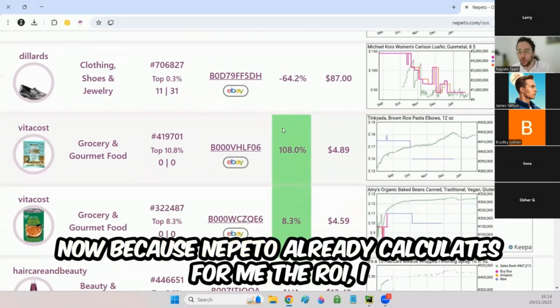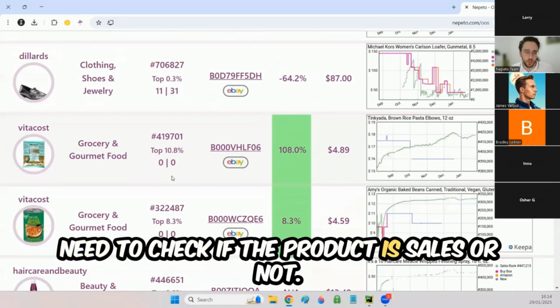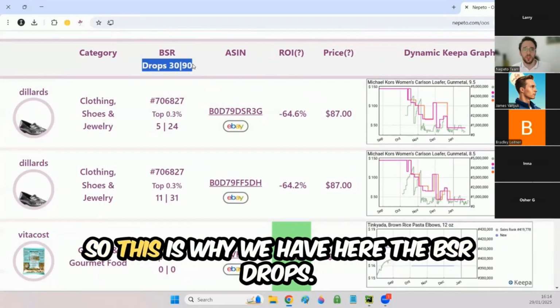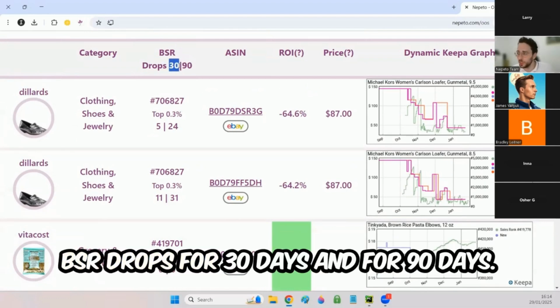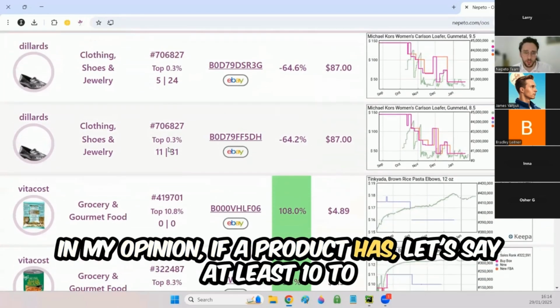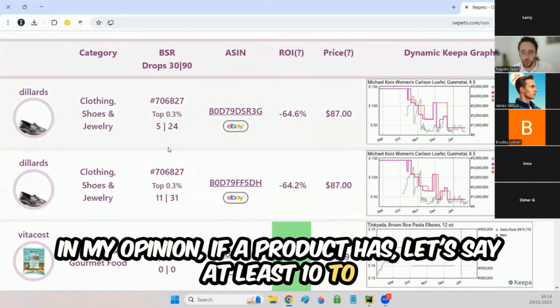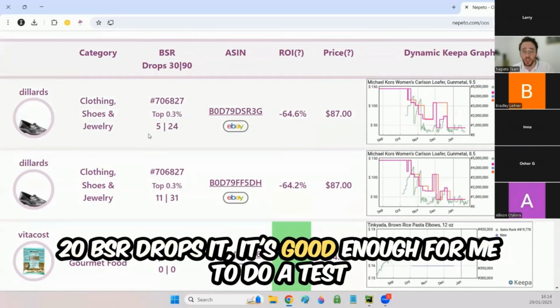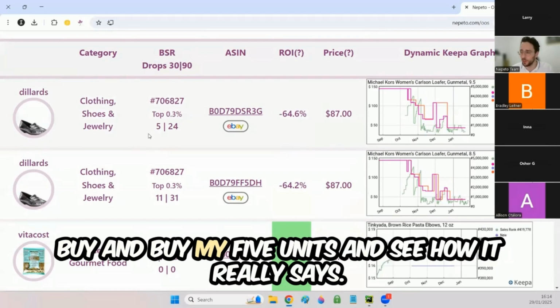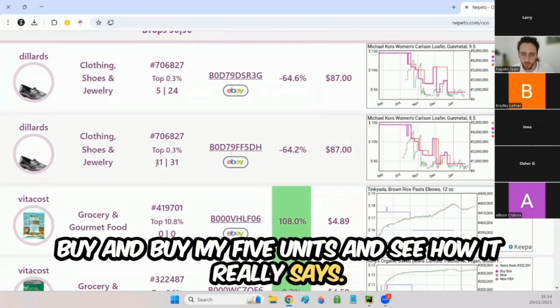Now, because Nepeto already calculates the ROI for me, I need to check if the product is sold or not. This is why we have the BSR drops here, for 30 days and for 90 days. In my opinion, if a product has, let's say, at least 10 to 20 BSR drops, it's good enough for me to do a test buy, buy my 5 units, and see how it really sells.